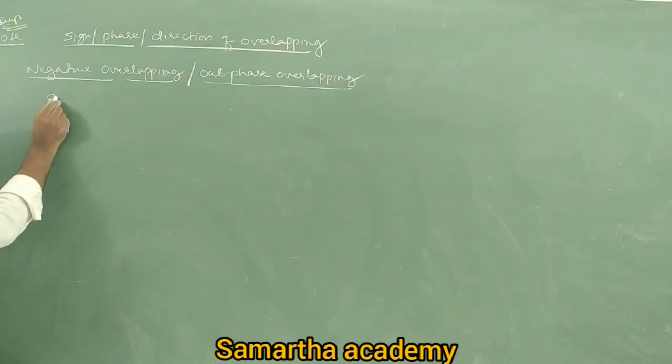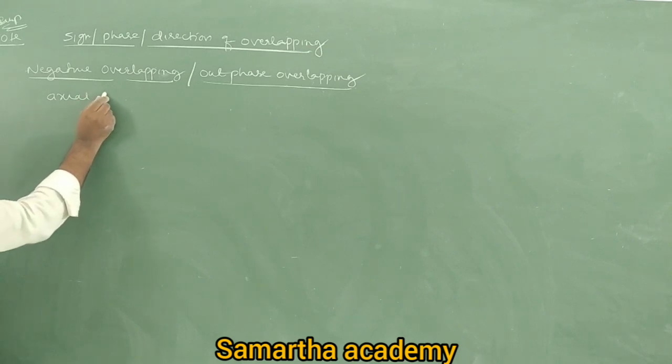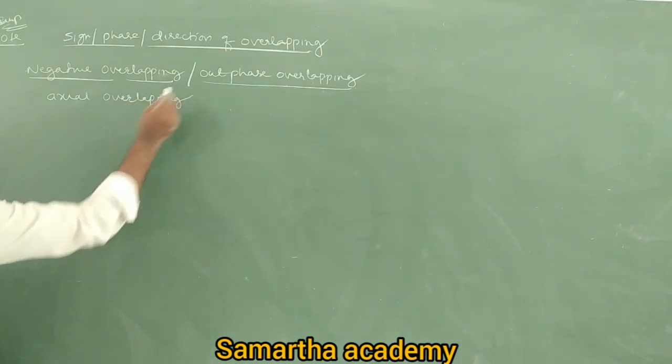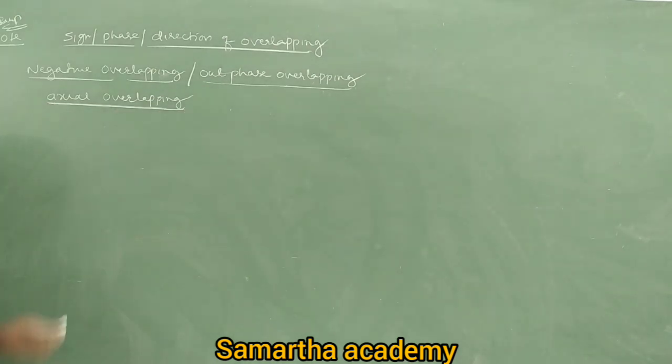Here also let us first take axial overlapping. Can you tell me, does ss overlapping give negative overlapping? No. Why? I told you ss overlapping is always positive overlapping because of the spherical structure.